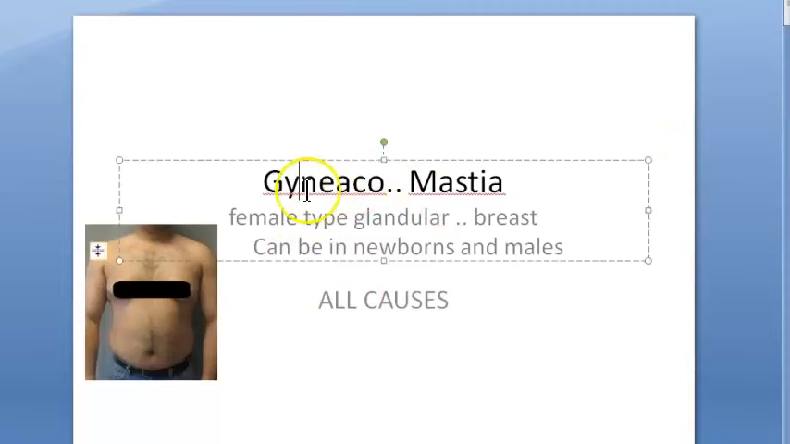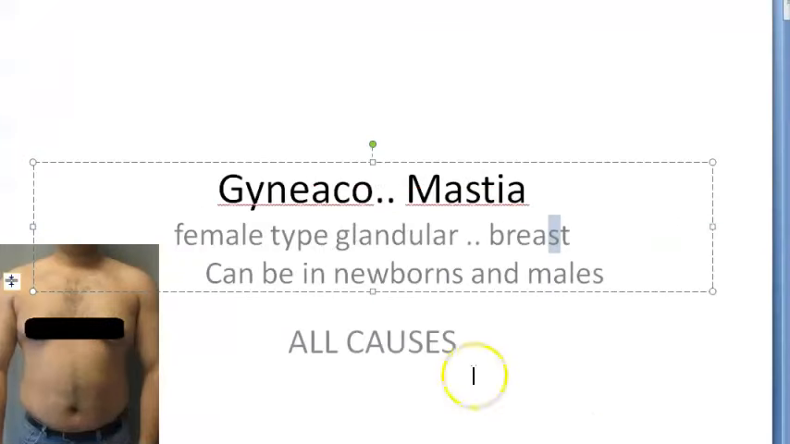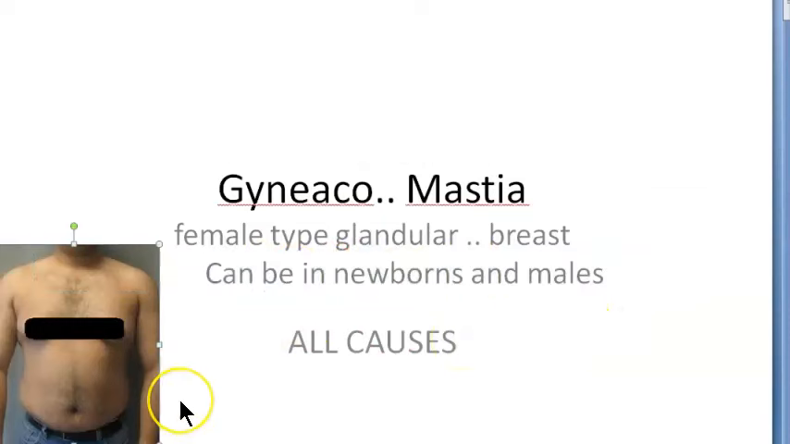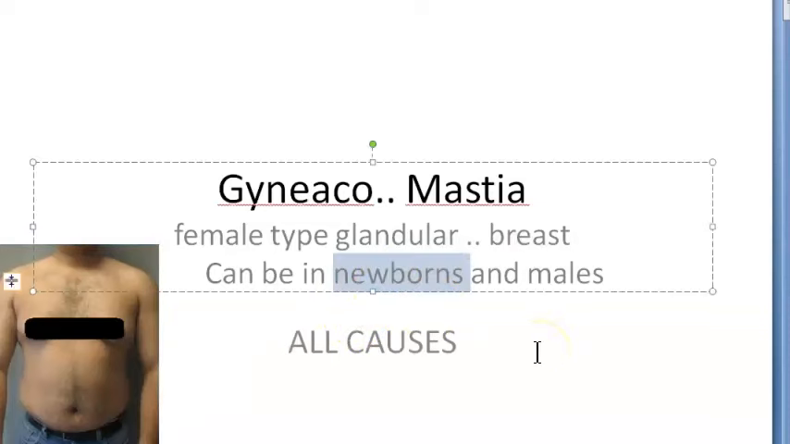People, in this video we want to cover this topic, gynecomastia. Gynecomastia means what? Female type glandular breast. See, mastia actually refers to breast, okay? So what is gyneco? Gyneco actually refers to female. So is it female breast? No, they are saying that it is glandular breast, which will be there in females, that type of breast, okay? It can be in males, mostly they are talking about males, but it can also be in newborns, which can be a female also, isn't it?